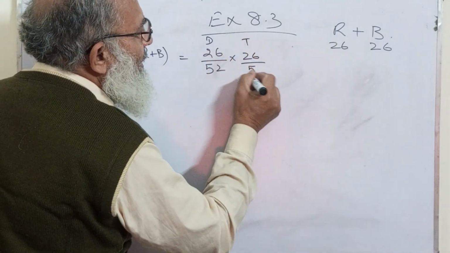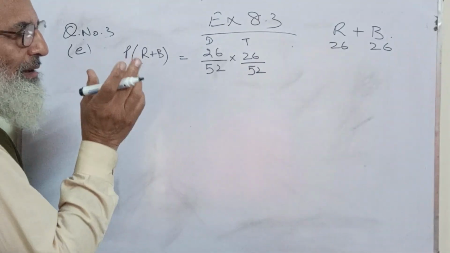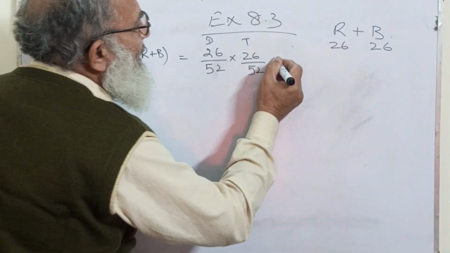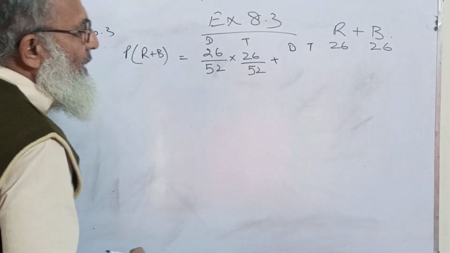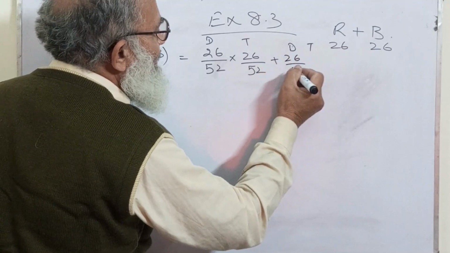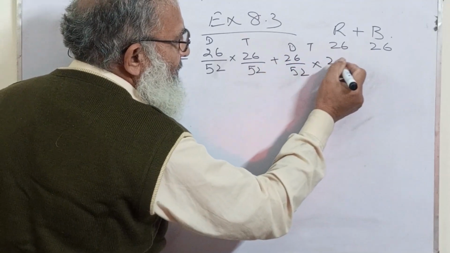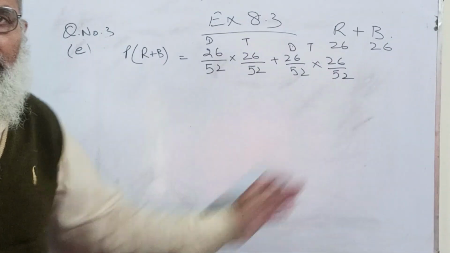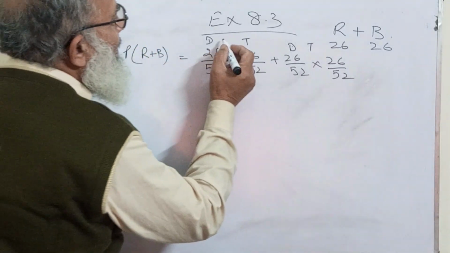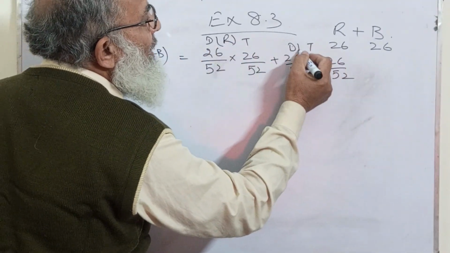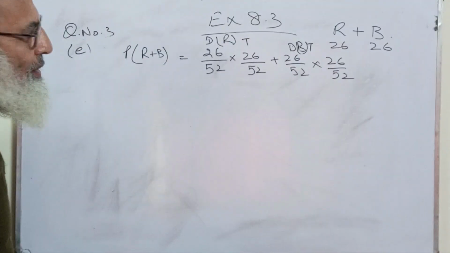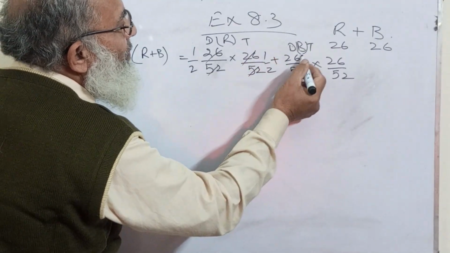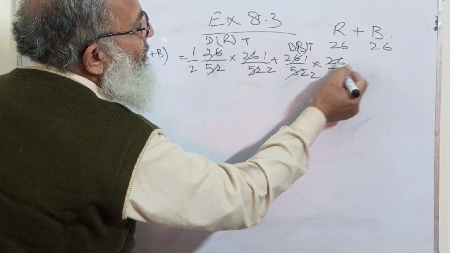So this is again both have picked red cards. And similarly, now you can say it like this, both have picked black cards. So this is a similar sort of figure, because here they are both fetching a red card, and here they are both fetching a black card. So it comes to be 1 by 2, 1 by 2 plus 1 by 2 and 1 by 2.